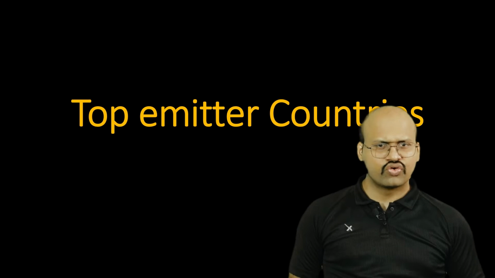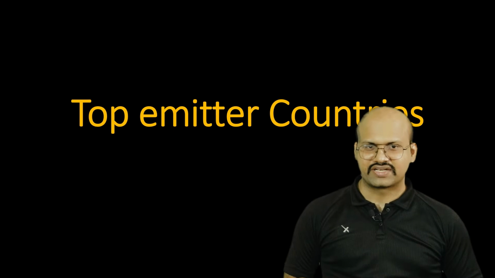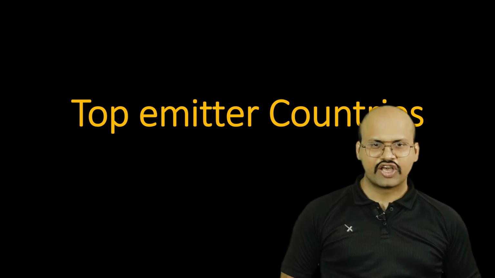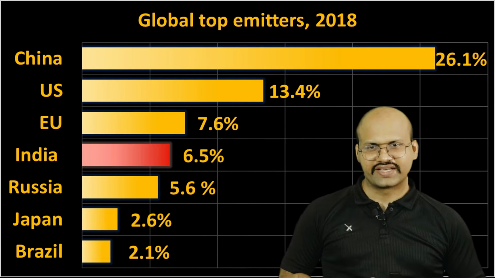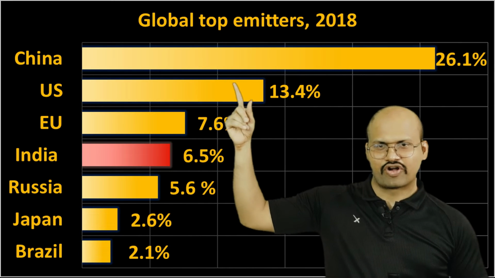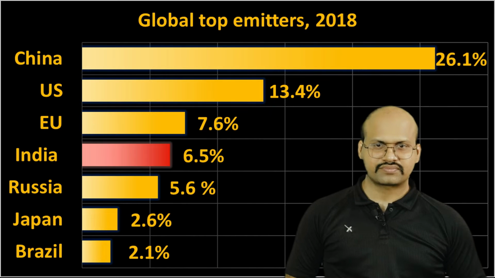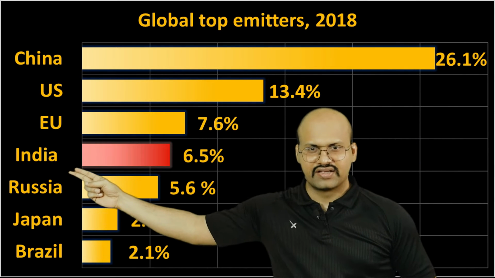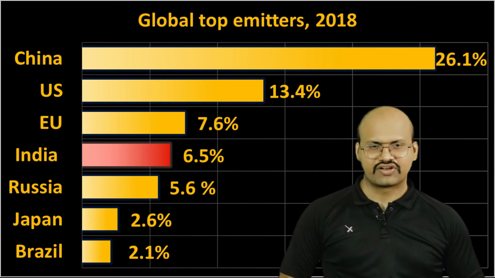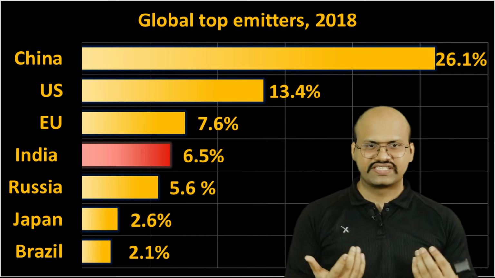So which are the top emitter countries that emit these greenhouse gases? Simply put, in 2018 the highest emitter was China, followed by the US, EU, India, Russia, Japan and Brazil. We can see that India emits as much as 6.5% of the total GHG emitted in the world.